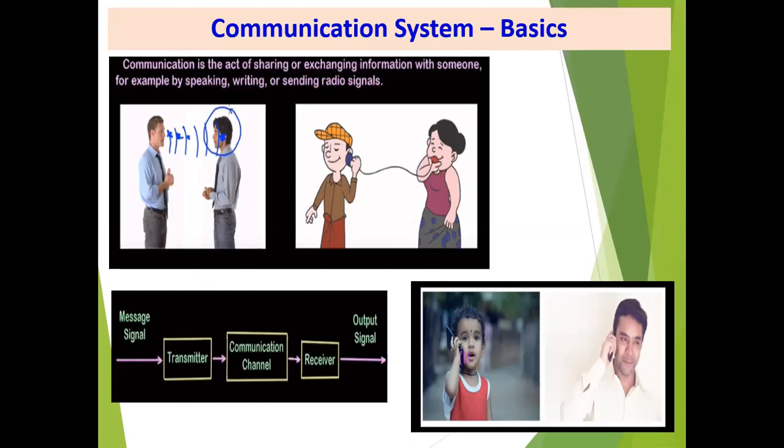Communication is a process of sending, receiving, and processing of information by electronic means. Communication is the act of sharing or exchanging information with someone by face to face, by speaking some words, by writing some words, and by sending a radio signal. There are basically two types of communication: wired communication and wireless communication. In wired communication, the wire acts as a medium or channel, whereas in wireless communication, air acts as the communication channel.